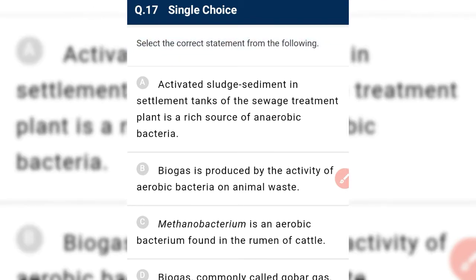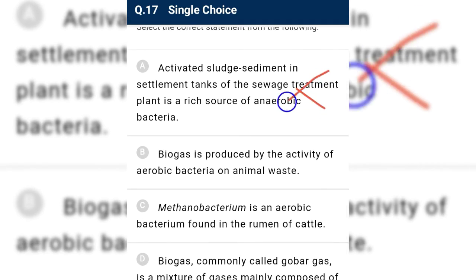Okay, select the correct statement from the following. Activated sludge sediment in the settlement tank of the sewage treatment plant is rich in source of anaerobic bacteria. No, they are the rich source of aerobic bacteria that requires oxygen to grow. So it is incorrect. It is not our required answer.